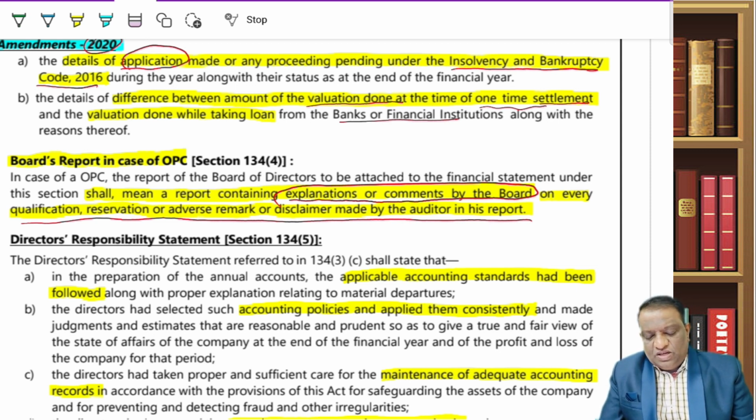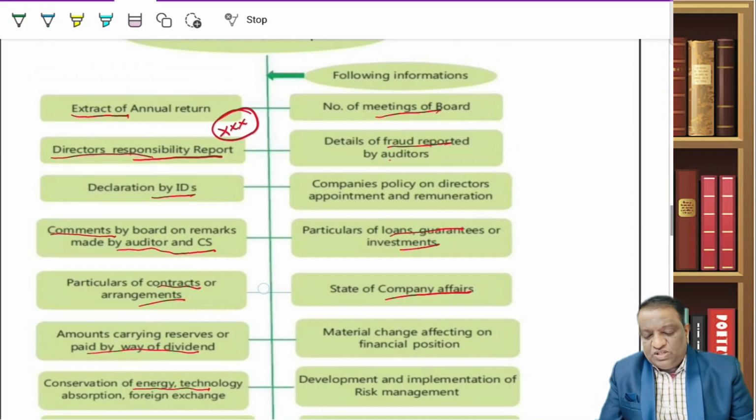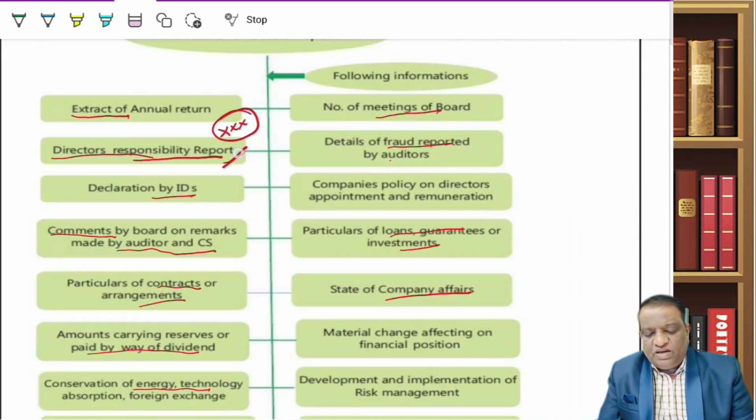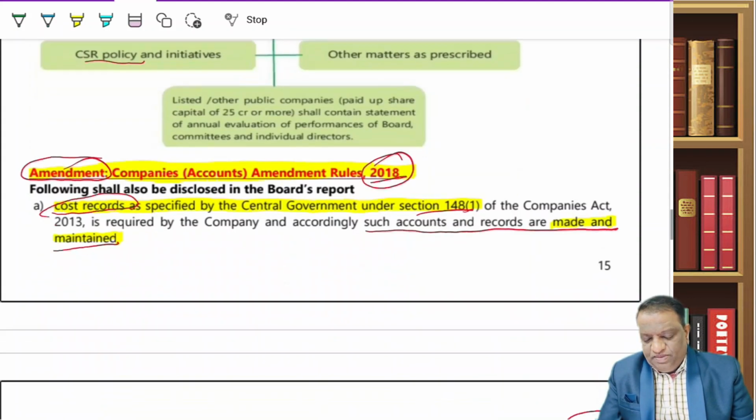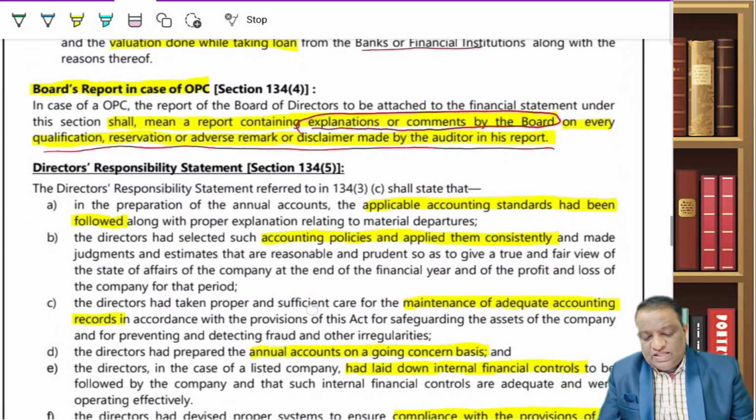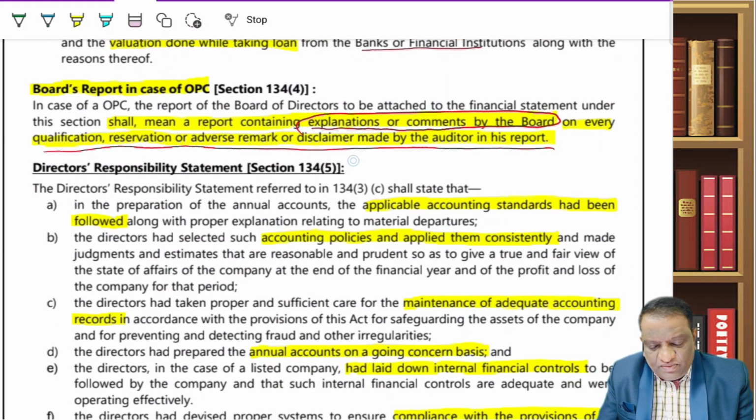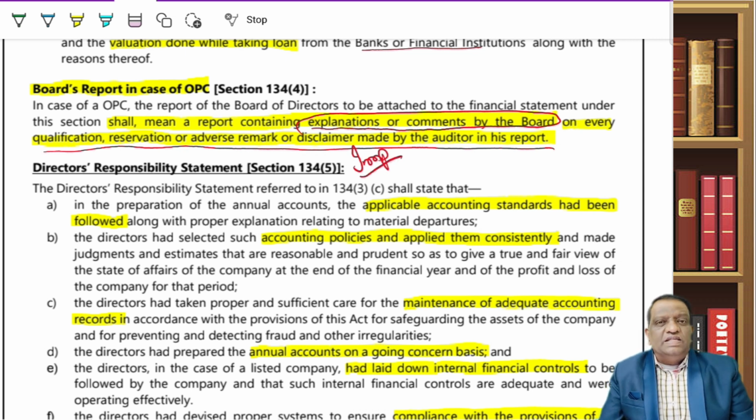This is about this. Now let us come to the director's responsibility statement, which is part and parcel of the board report. Now let us look at it. As I said, it's not a frequent question again, but if at all there is anything that he can ask you, it is the director's responsibility statement.